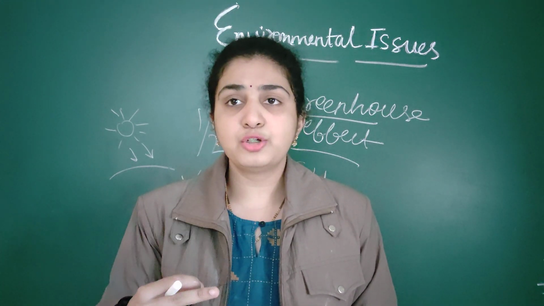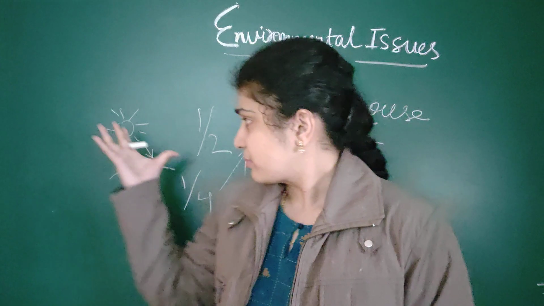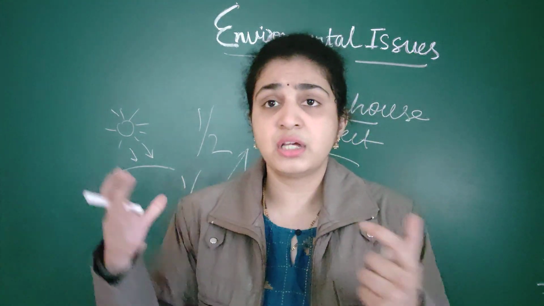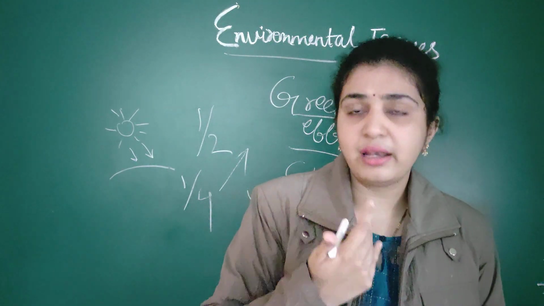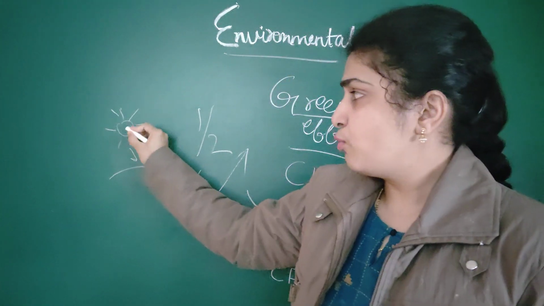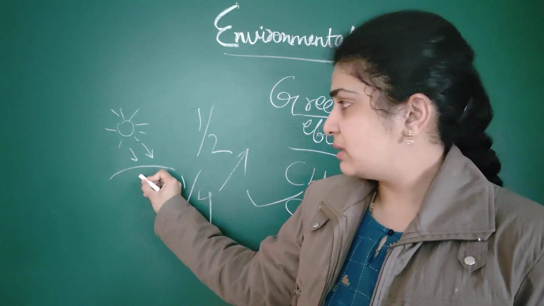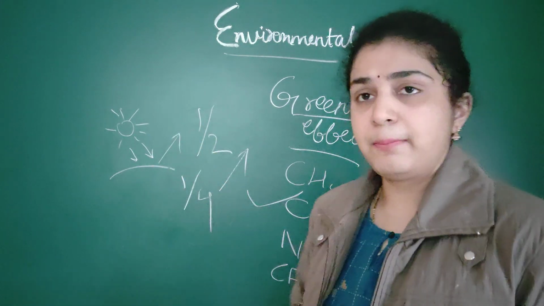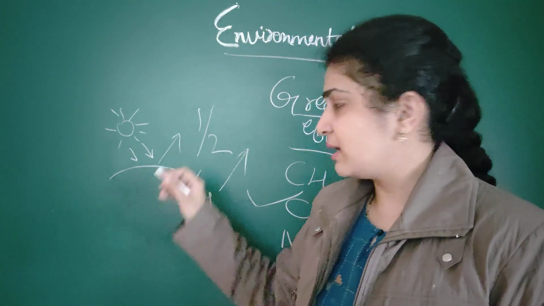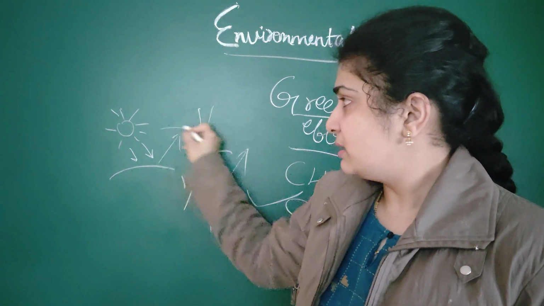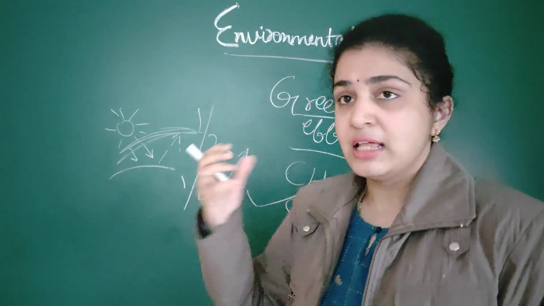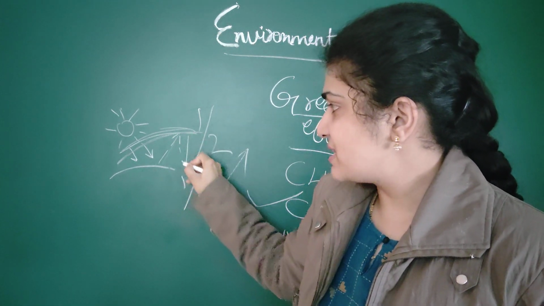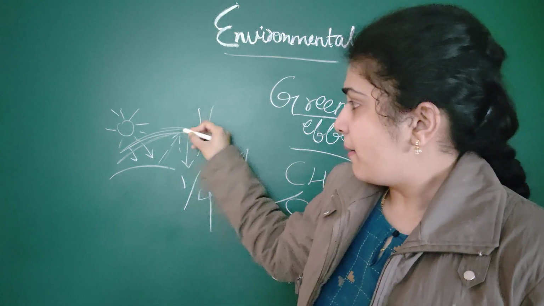The point here you should understand is you should clearly revise. You're not revising in your homes, so that's why in the second class also I'm again trying to revise for you all. So when the solar radiation is falling on the earth's surface, it is reflected back. The greenhouse gases which are present will receive the solar radiation and again send it back to the earth's surface.